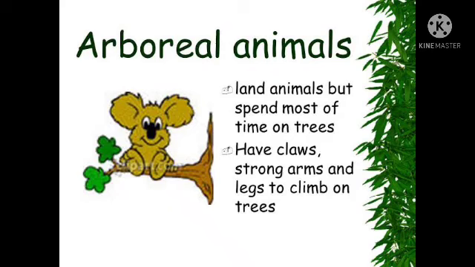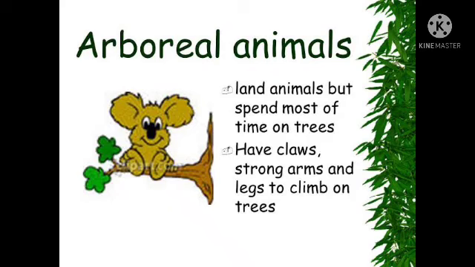So, terrestrial animals live on land. Aquatic animals live in water. Amphibians are animals which live both on land and in water. And arboreal animals are animals that spend most of their time on trees.